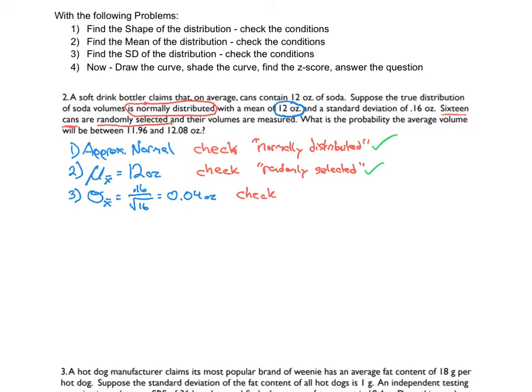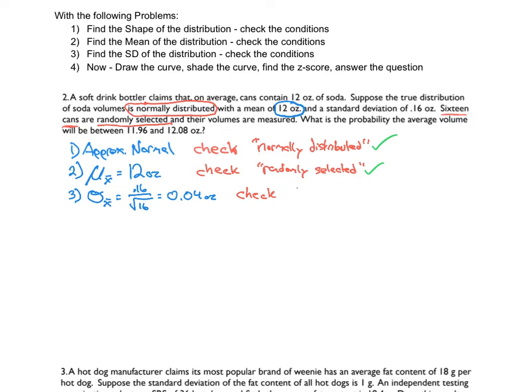Does it say that they're independent? No. So if it doesn't say that they're independent, then we're going to have to rely on the 10% rule, because we're pulling cans of soda off of the line, but we're not going to put them back in the line of sodas. So how many are there in our population?